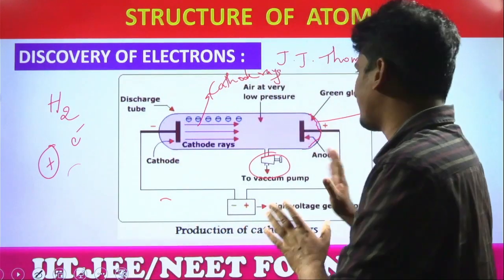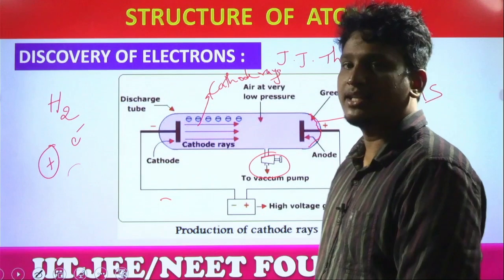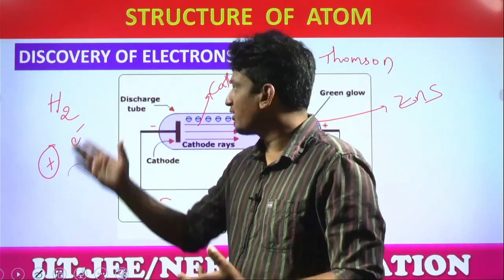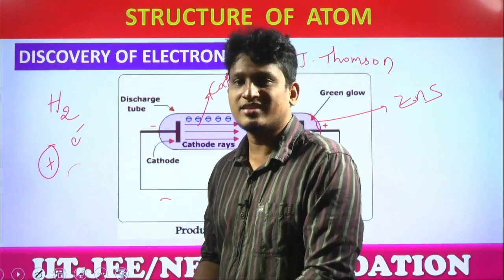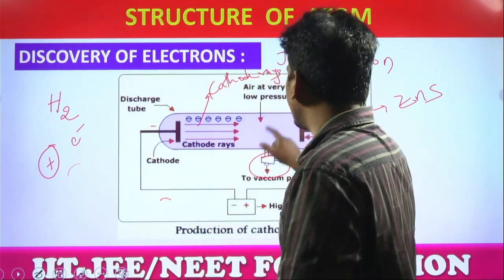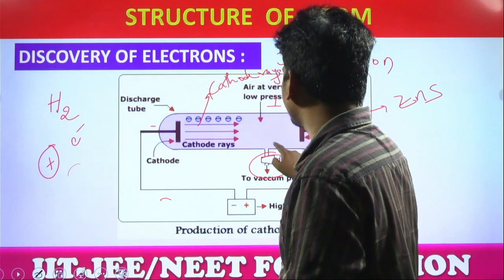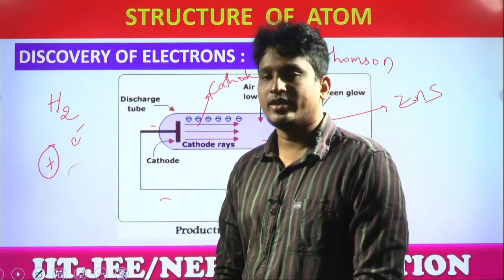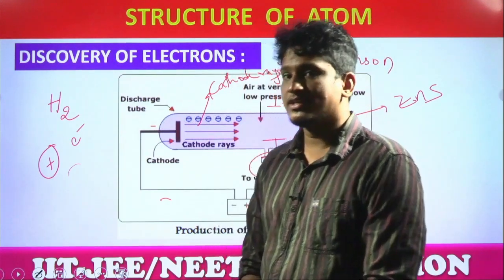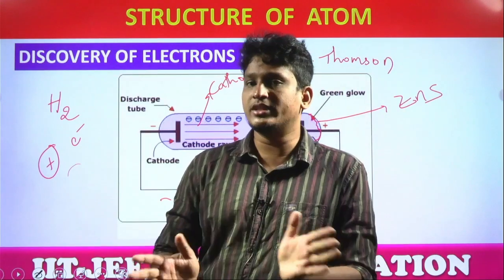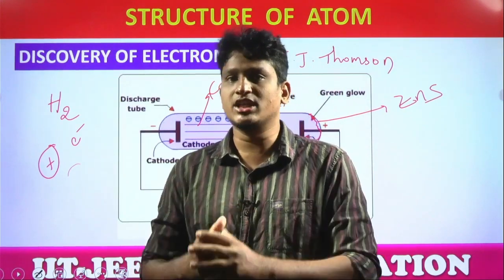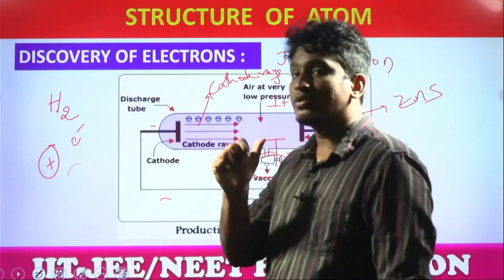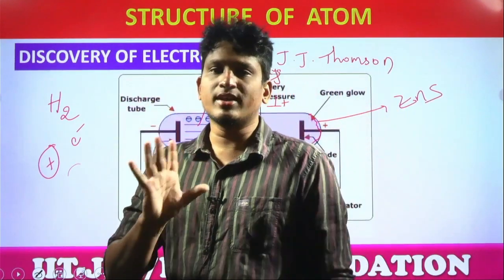So under all these conditions, Thomson observed some rays moving from the direction of cathode to the direction of anode, and he named these rays cathode rays. And what is the charge on cathode rays? We already know they are electrons, but does Thomson know? No. How does he confirm? He placed one more electric field in the direction of the cathode rays. Now, students, you all know, like charges repel each other, unlike charges attract each other. Cathode rays will definitely bend, but towards which terminal? Positive terminal or negative terminal?